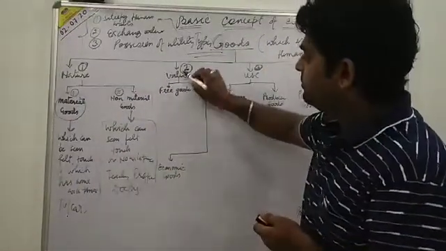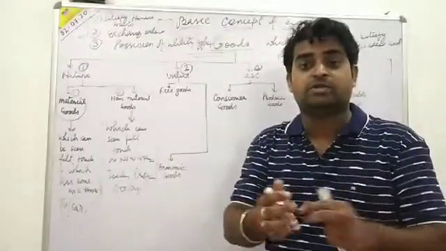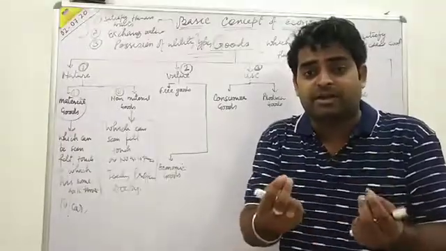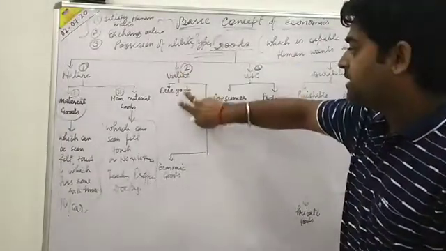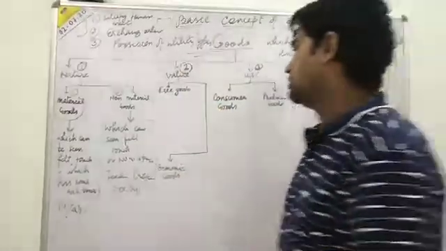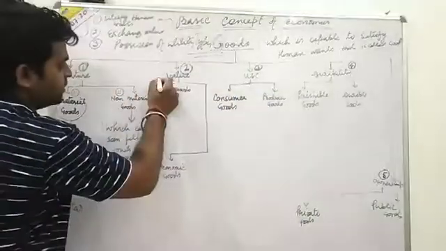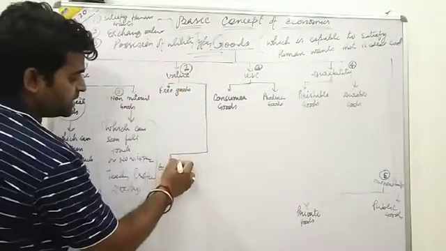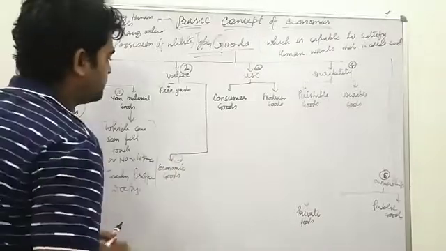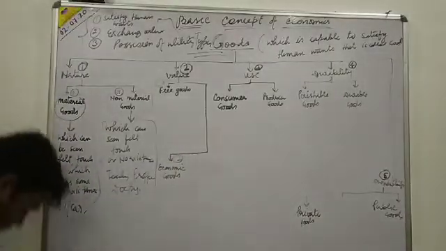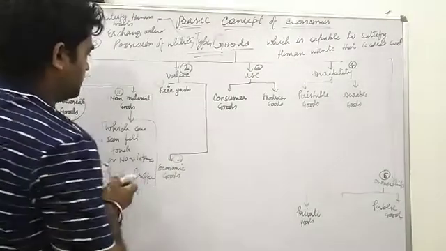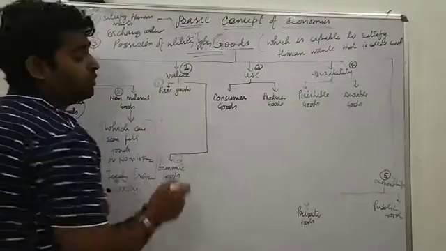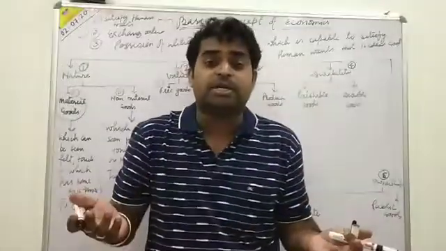Second, on the basis of value, which has some value. On this basis there are two types of goods. First one is free goods, and second one is economic goods. When we talk about free goods, what do we see? Free goods are freely given by nature.